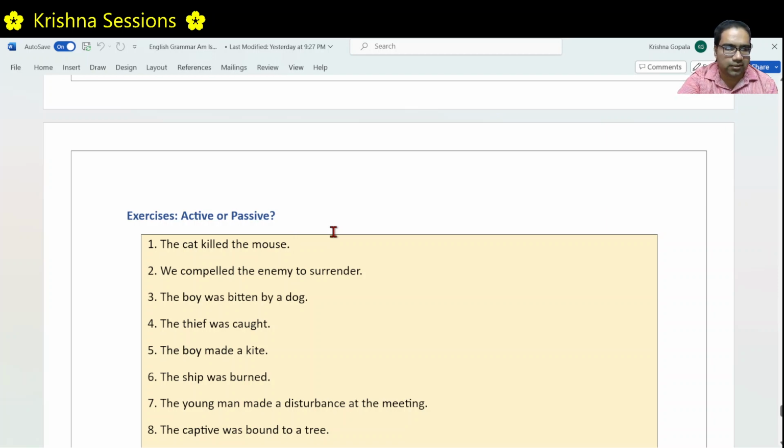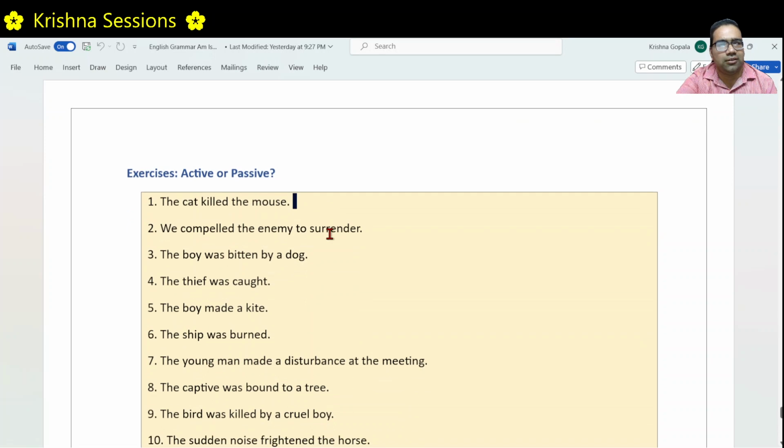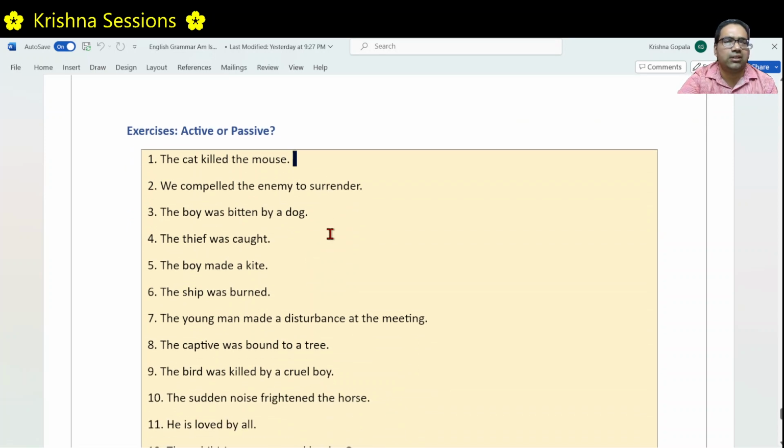Once we complete our sessions on tenses of the verbs, then we will come back again to this conversion part: how to convert a given sentence from active to passive or passive to active. For now, we'll just understand whether a given sentence is in active voice or passive voice in this session.